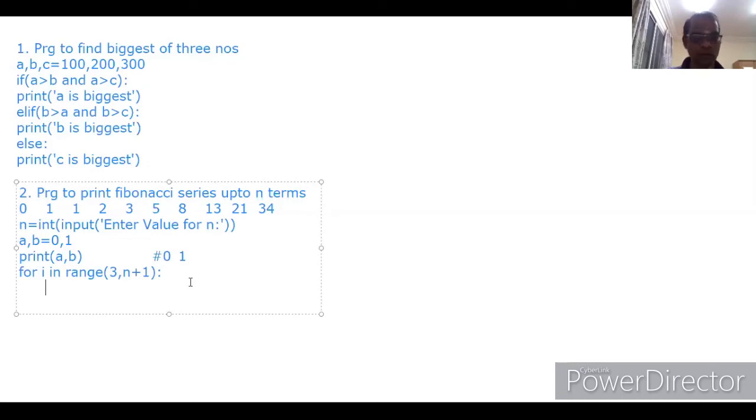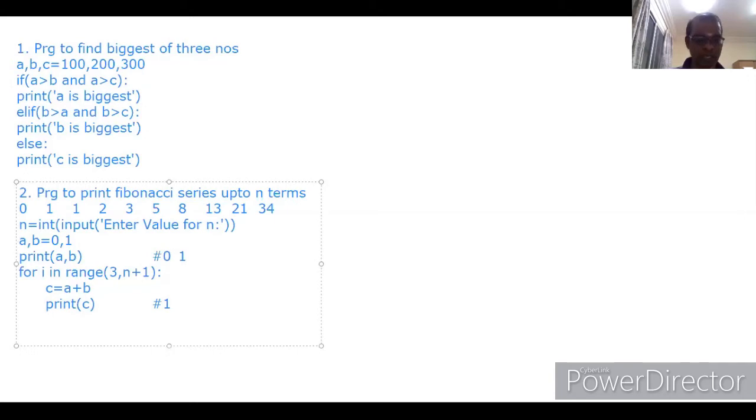Okay. Now we have to find the third number, that is a plus b. Here we would like to print c. Now what will be the value? Already a contains 0, b contains 1. 0 plus 1 is 1. 1 will be assigned to c. Now c will be 1. So 3 numbers are over: 0, 1, and again 1.